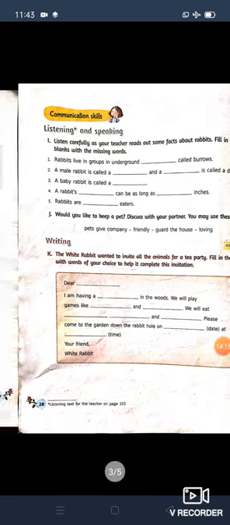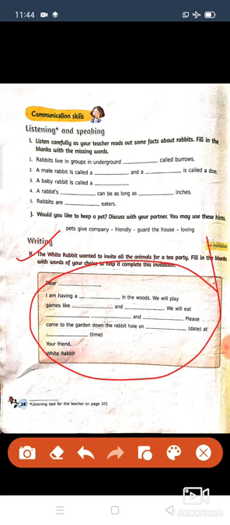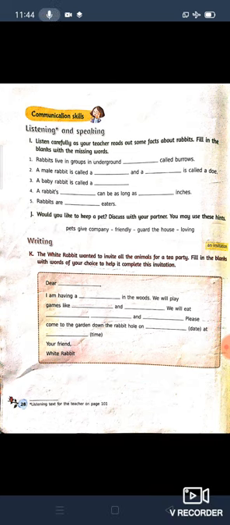The white rabbit wanted to invite all the animals for a tea party. Fill in the blanks with words of your choice to help it complete this invitation. So children, I am giving you this as homework. In the next class, when we have our online class, we will discuss this letter. Until then, try to answer this question with a pencil. If you make any mistake, after my teaching you can correct it.